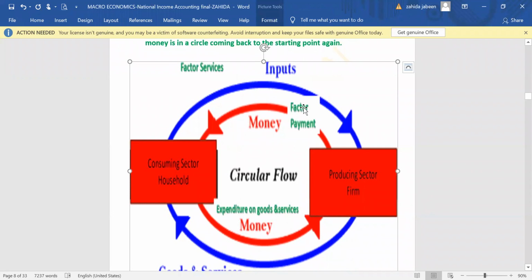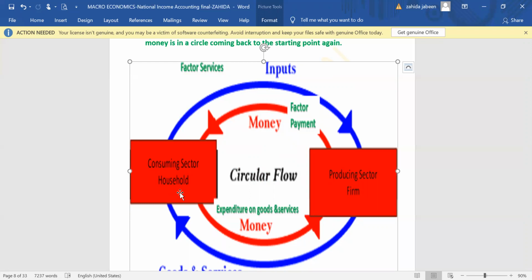I'm telling you that we are assuming that there are only two sector here because in our syllabus only two sector model is there. We can study three sector, four sector also later. We are assuming that we have an economy where there is only producing sector, that is farm, and consuming sector, that is household. There is no government and no rest of the world, means the economy is a closed economy. No transaction is taking place with the people living abroad. And we are assuming that there's no government.